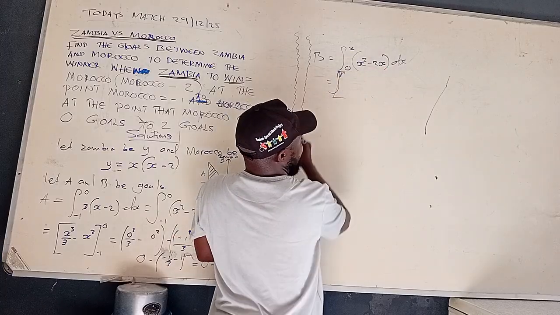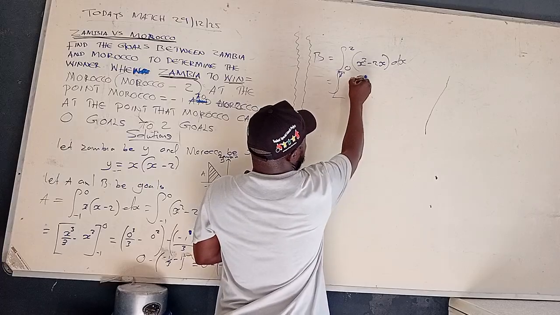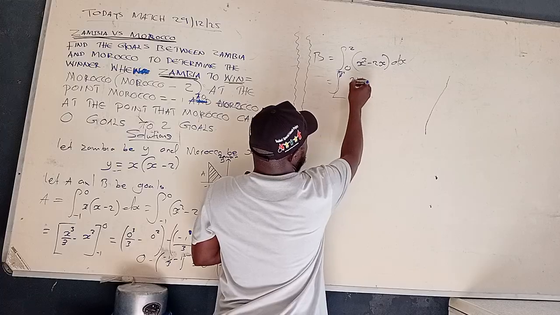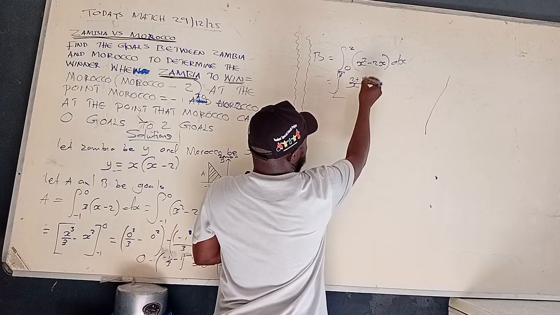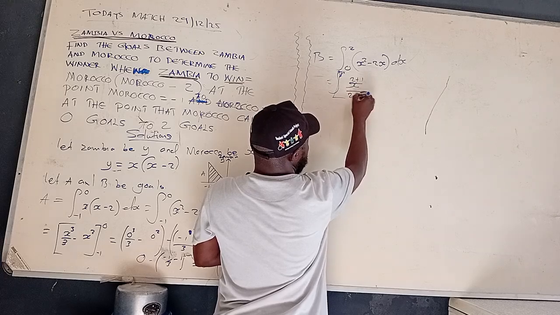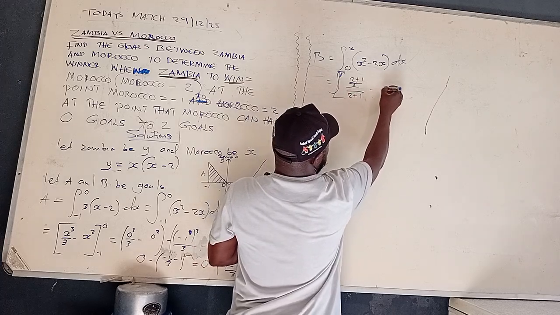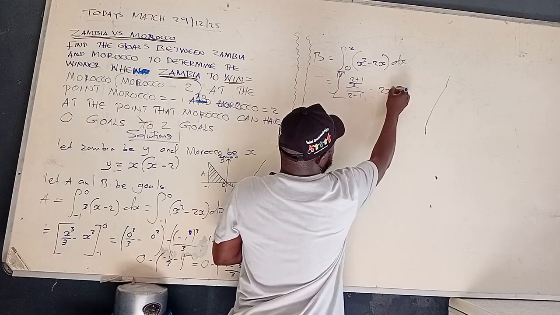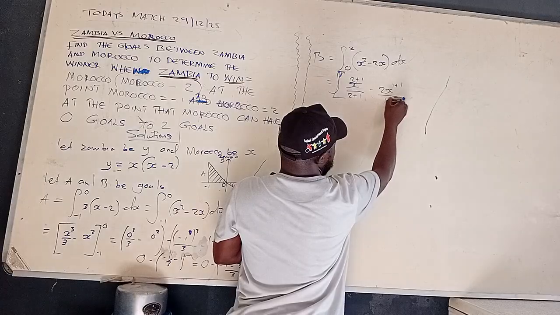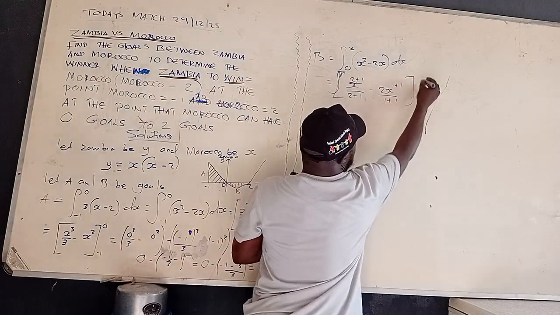So we have 2x to the power x plus 1, dx there, 2x plus 1, then here, which is 2 plus 1 minus 2 x 1 plus 1 over 1 plus 1. Okay, we have 2, 0.